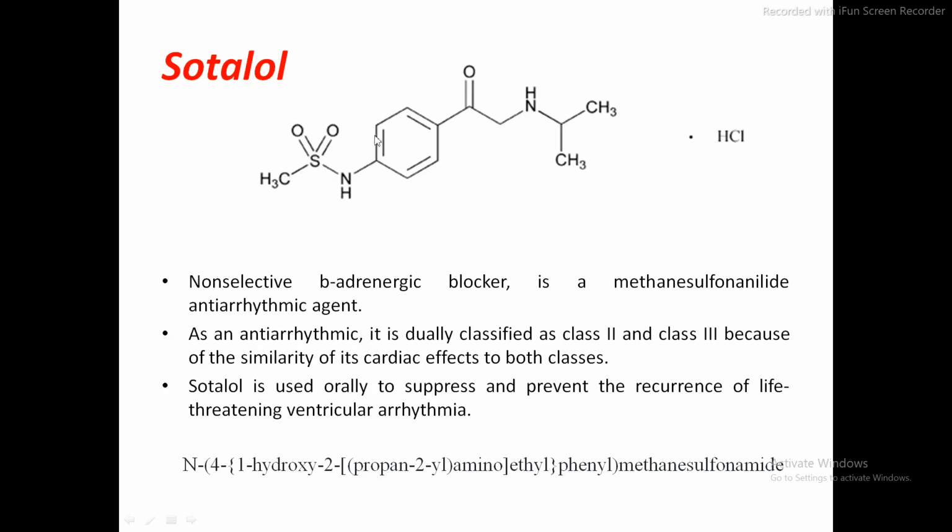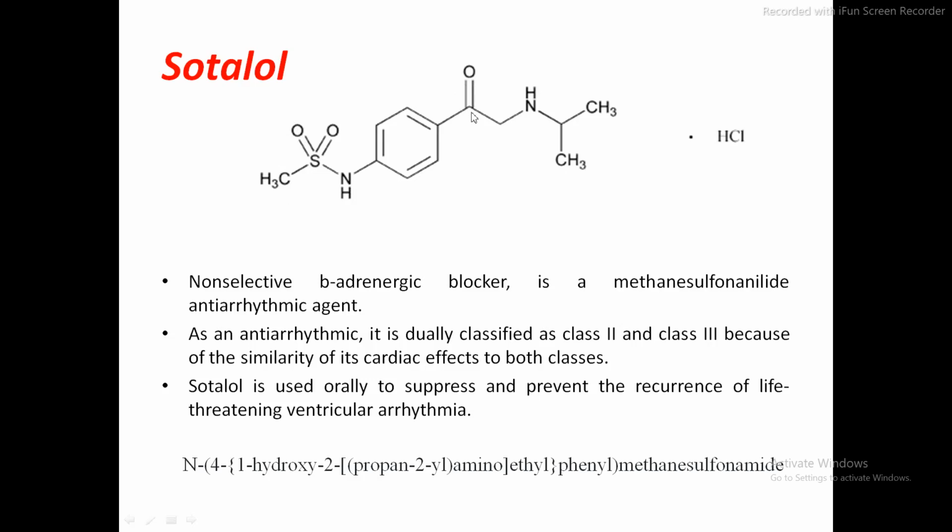So we can start our nomenclature from this nitrogen, that is the N dash, then 4 dash, then 1 hydroxy. Now in this case it is mentioned 1 hydroxy. So if you refer the structure, then in few books you will find here CHOH.